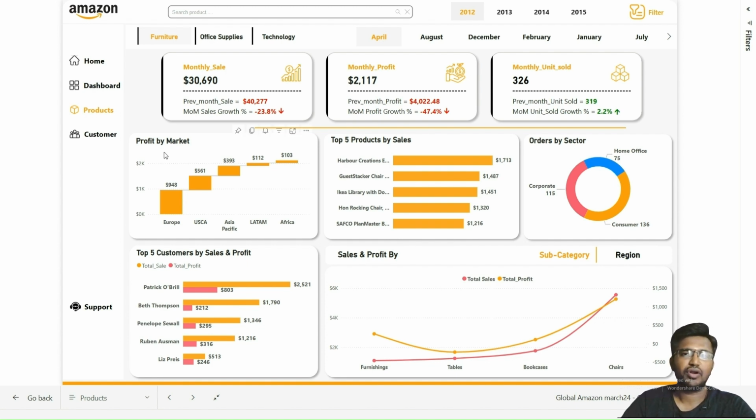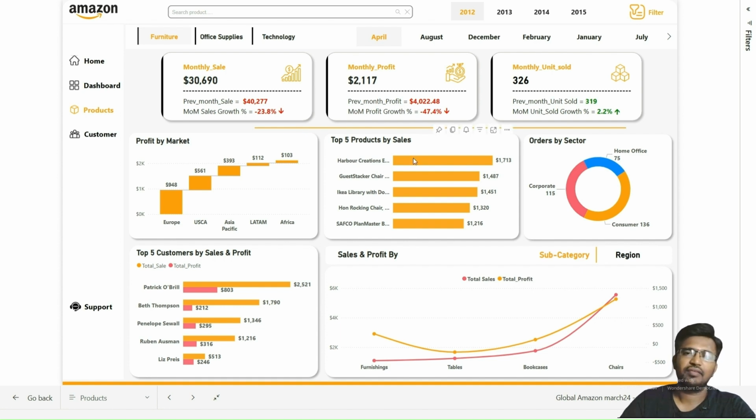Here I have developed a waterfall chart titled Profit by the Market. This visualization provides a detailed breakdown of profit across the different market regions, offering a comprehensive view of our financial performance by geographical area. The waterfall chart effectively illustrates the profit contributions over the various market regions, highlighting the positive and negative impacts on our overall profit. This chart includes detailed figures for key regions, that is Europe, United States and Canada, Asia Pacific, Latin America, and Africa. This waterfall chart visually represents the profit contribution from the different market regions.